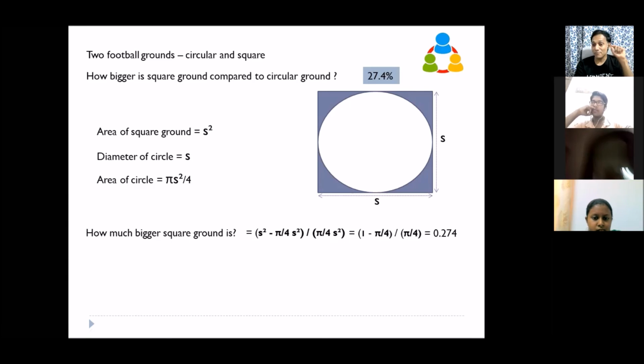That's a low increase, yeah, exactly. It's a small difference. Now you understand why most grounds are circular. Circle is the shape which gives you maximum area utilization. So here in the circle, maximum area is utilized. Even if you make it square, of course this blue area you will get is 27.4% more than this.